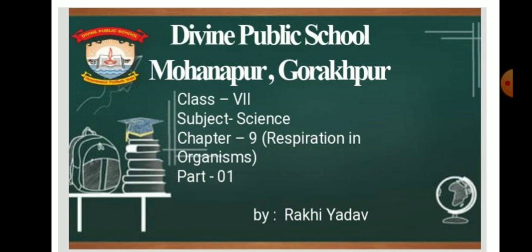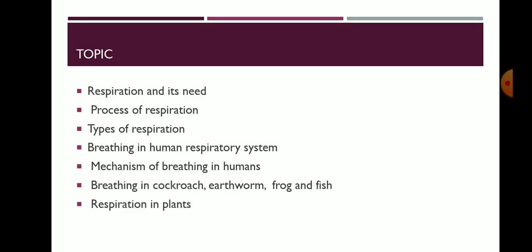About chapter number 9, that is respiration in organisms, and this is part one of this chapter. In this chapter you are going to learn about respiration and its importance, process of respiration, types of respiration, breathing in human respiratory system, mechanism of breathing in humans, breathing in cockroach, earthworm, frog and fishes, and at the last we will learn respiration in plants.